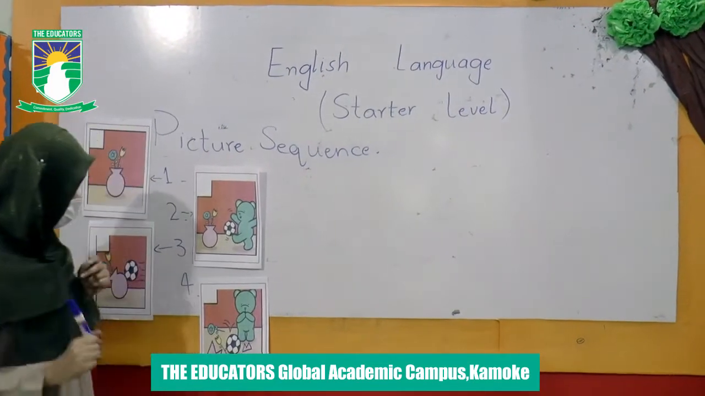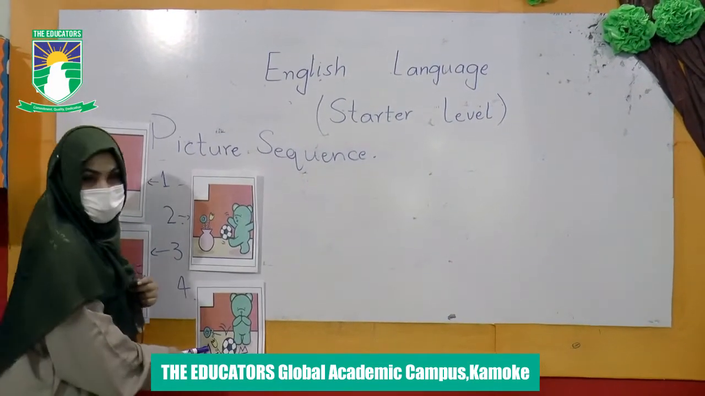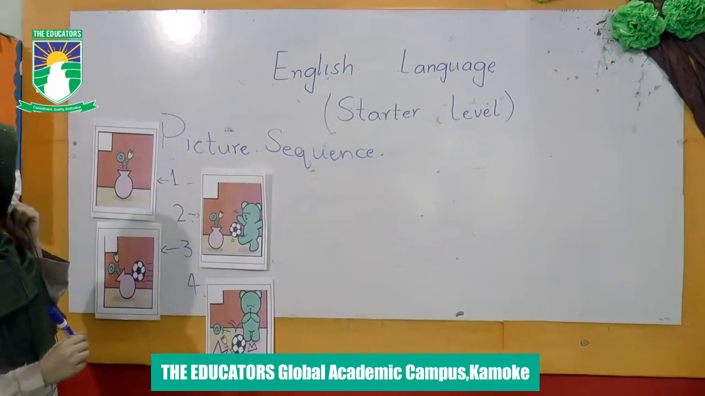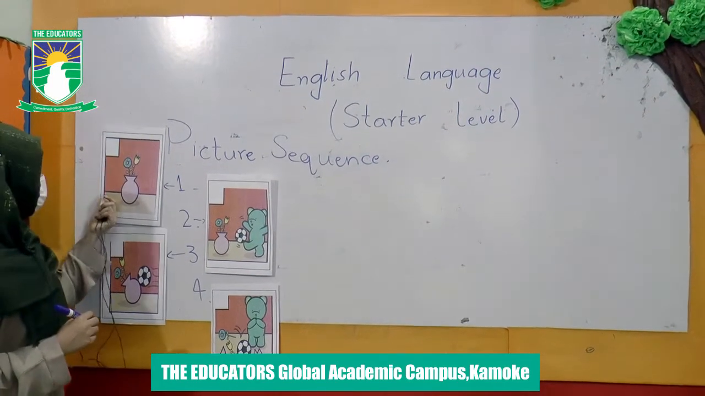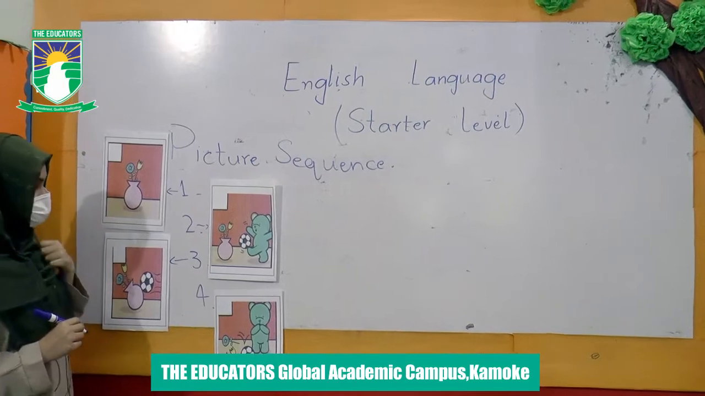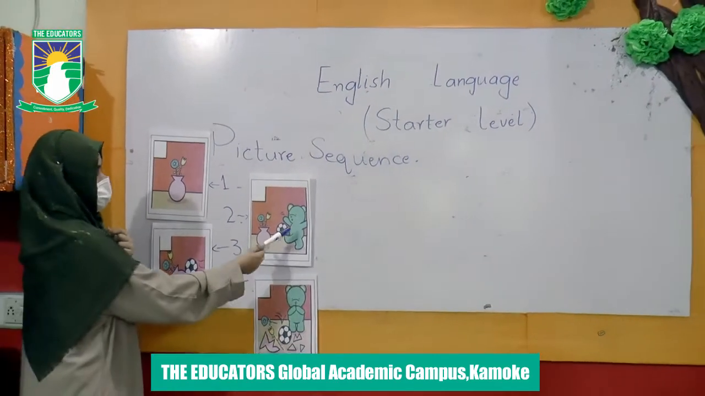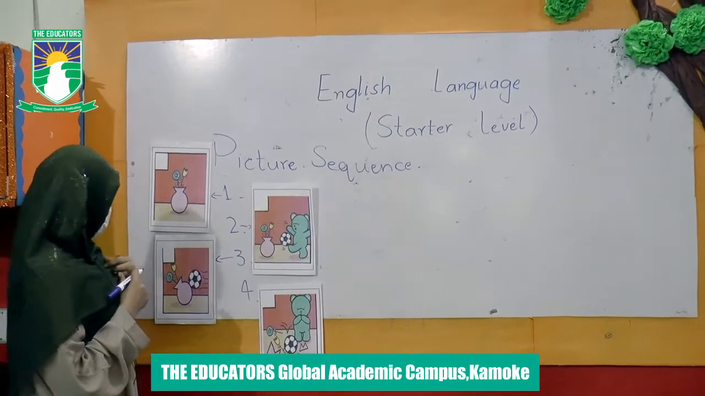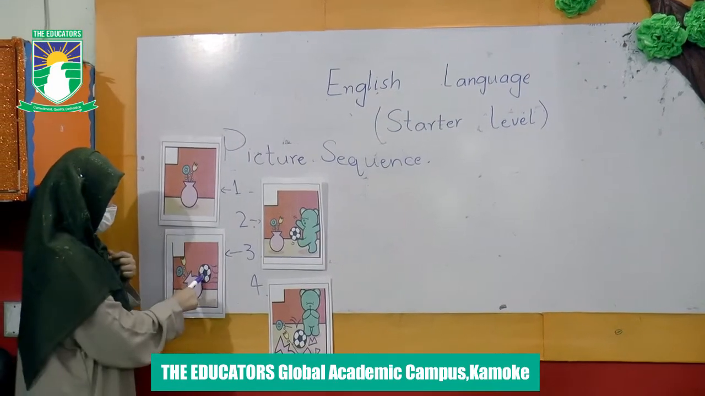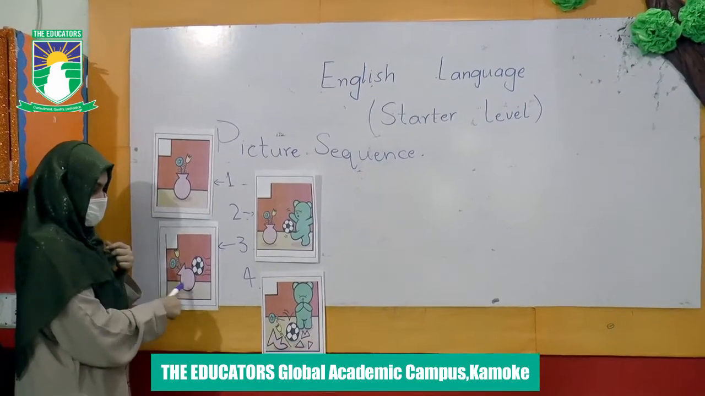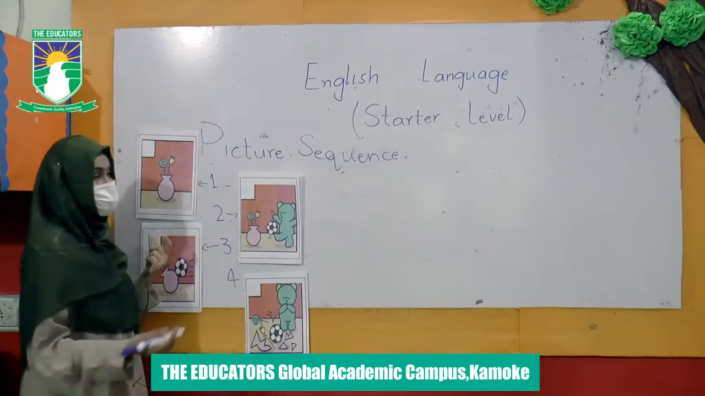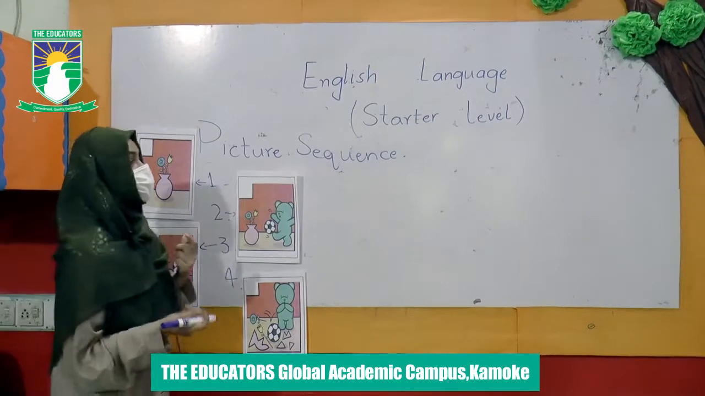Yes, this is picture number 4 where the flower vase is broken. Okay, let's see the arrangement again. First, there is a beautiful flower vase. Secondly, a teddy bear is playing with the football. Then the football hit the flower vase, and at the end the flower vase is broken. This is called picture sequence.